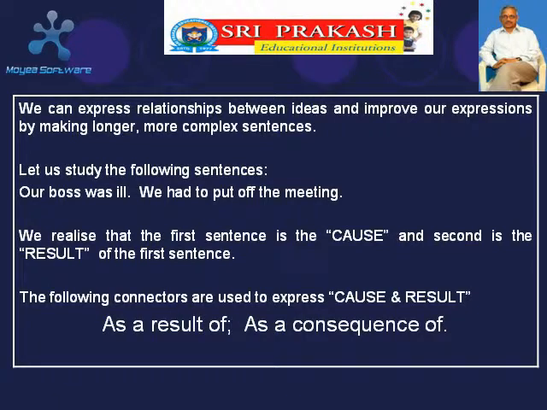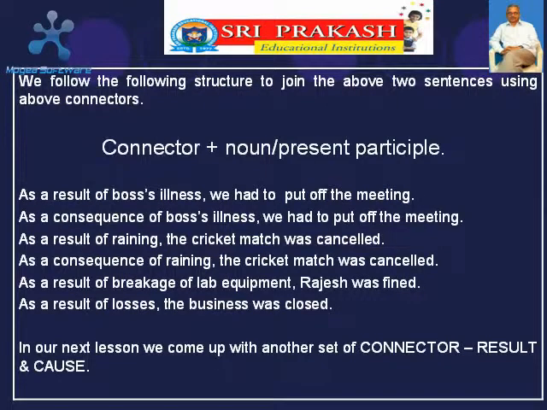The following connectors are used to express cause and result: as a result of, as a consequence of. We follow the following structure to join the above two sentences using the above connectors: connector plus noun or present participle.